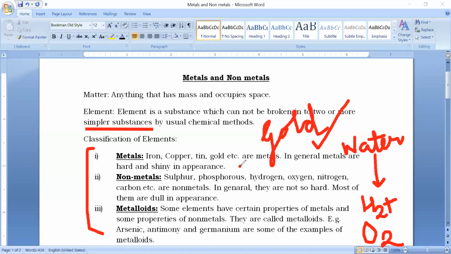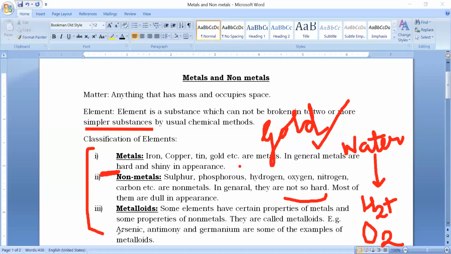which can give away their electron and become electropositive elements, electropositive ions. These are metals. And non-metals are those elements which gain electron and become electronegative. So more about this you will be studying in your higher classes. Now, non-metals are dull in appearance, they are not very hard. Then metalloid. Metalloid has properties in between metals and non-metals. Right, so it is known as metalloid.